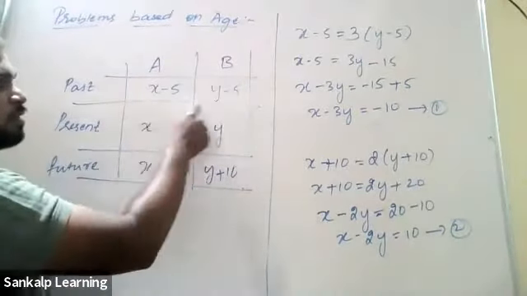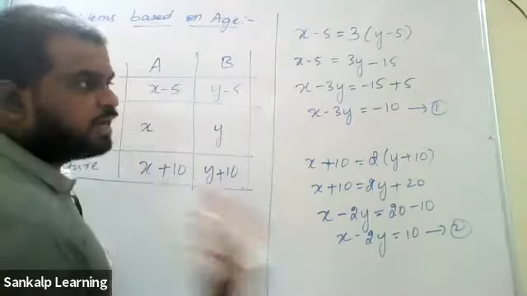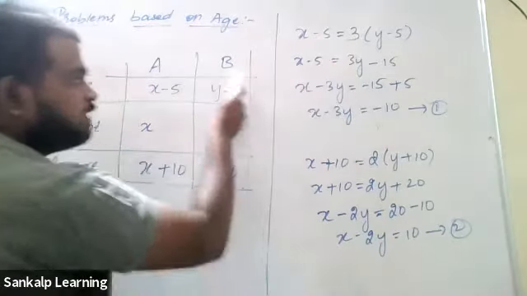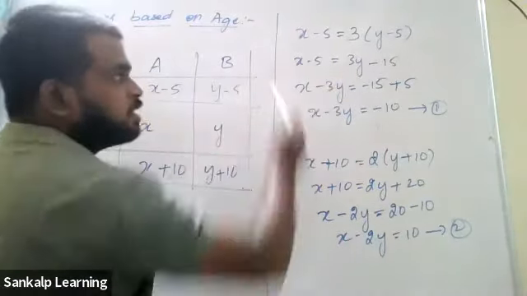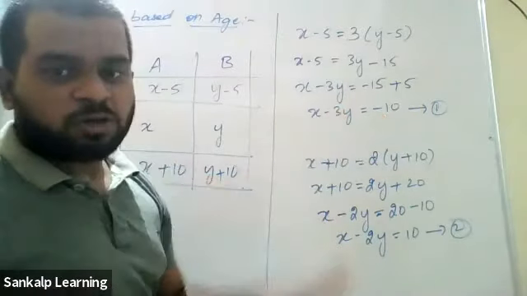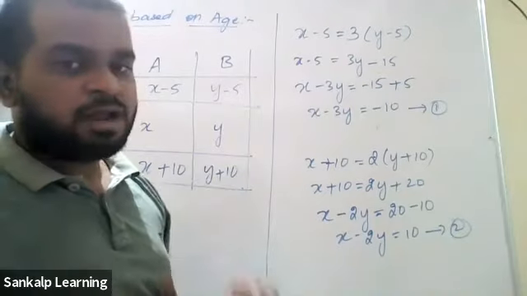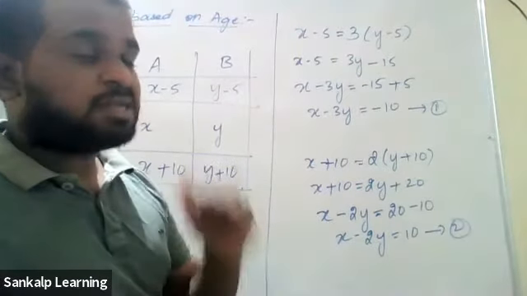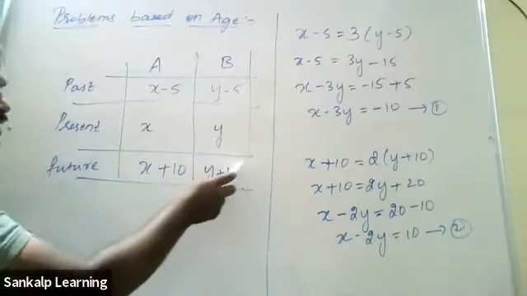Just look at these two things. 5 years ago, A's age is x minus 5. A was thrice as old as B. Thrice, 3 times B's age, that is y minus 5. Simplify it, you get an equation. Next, another clue is given. What is the hint that they have given? A's age was twice B's age 10 years later, in the future.